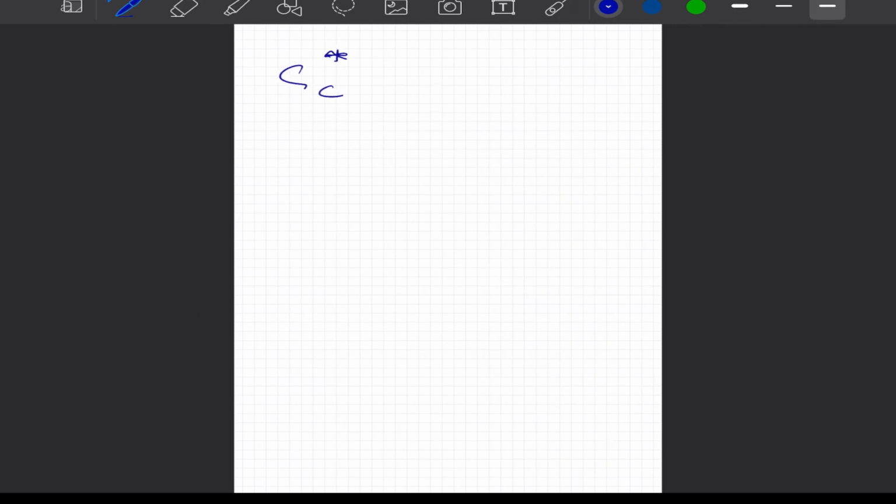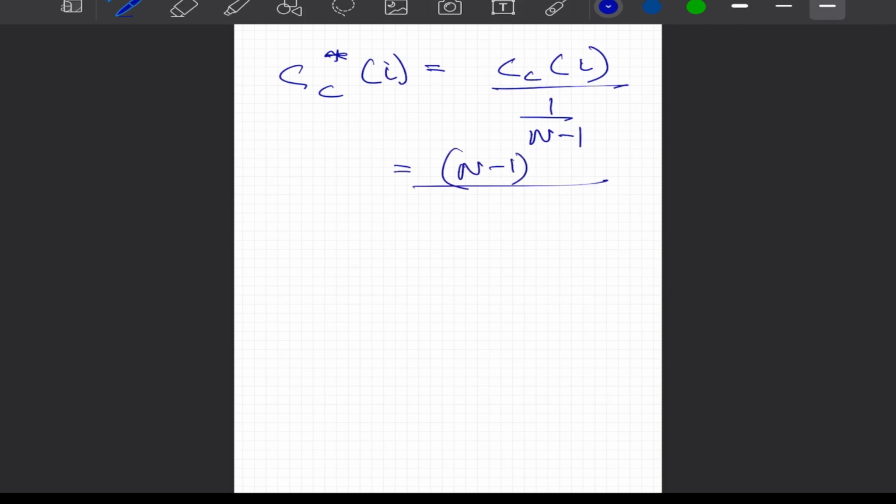And hence if we have to normalize this centrality measure, we say that the normalized closeness centrality is CC i divided by 1 upon n minus 1, which can be written as n minus 1, and replacing the definition of CC i, we can write this as n minus 1 divided by the summation over j not equal to i of d ij, and this would be the normalized centrality of that node. Now these two are very easy, very interpretable centrality measures.